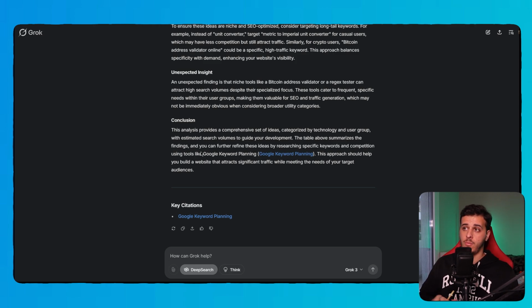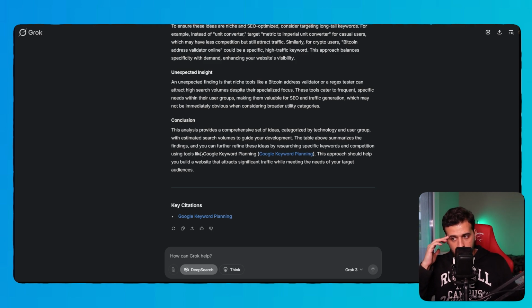OpenAI. Now, I have not checked Google's, which is the original deep search, and I have heard so many good words. Maybe I should check it out in the future. Maybe you can tell me down below in the comments if you have checked it out and if it was good. But what I want to tell you is that, taking into account the academic work, I would say that Grok 3 right now has the best deep search. It is matching ChatGPT very, very closely, and you can use it for free right now. So it's a no-brainer. Grok 3 right now for me is the best model.